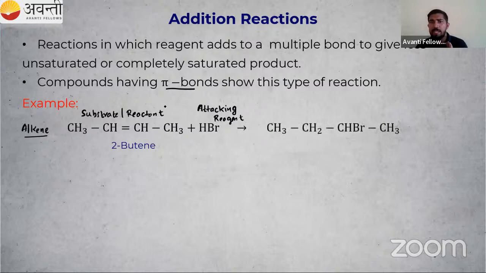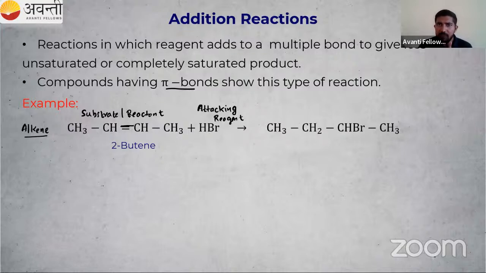Then what is happening here? Some reaction happened. Here there is a double bond, a pi bond present. Read the definition: reactions in which our attacking reagent, like India versus Pakistan, Indian Virat Kohli is coming and attacking Pakistan. So what is happening here? The pi bond is broken in the reaction. Some bonds are broken and some new bonds are created. Here the pi bond is broken, and here H and Br.